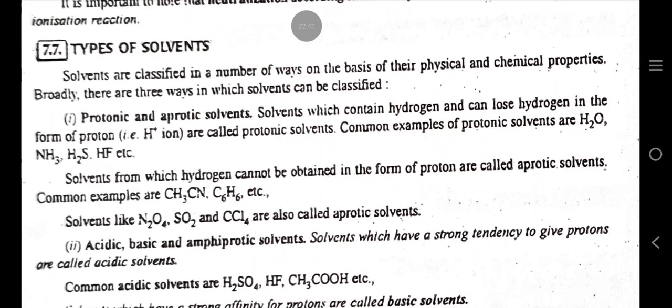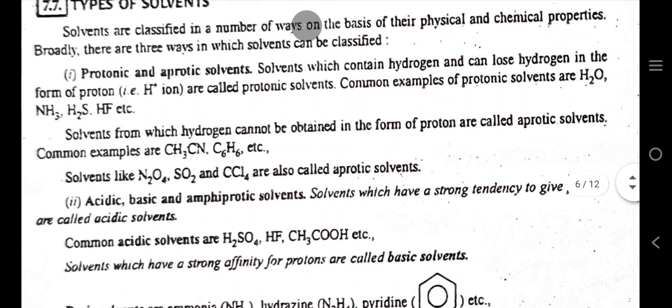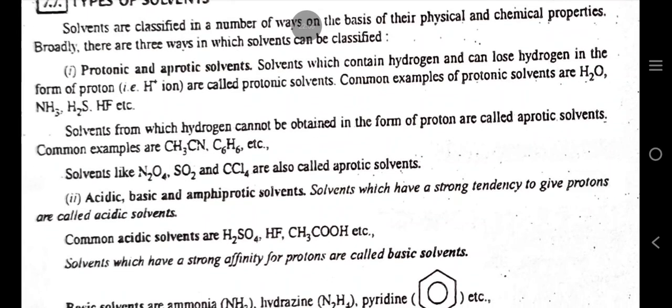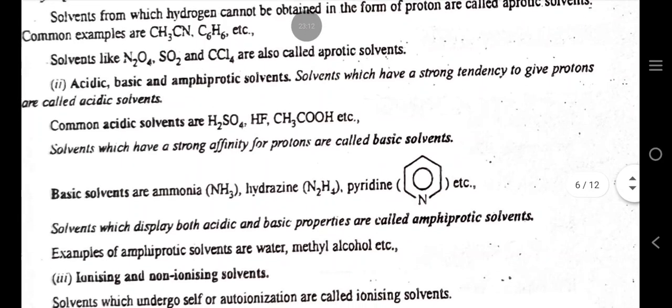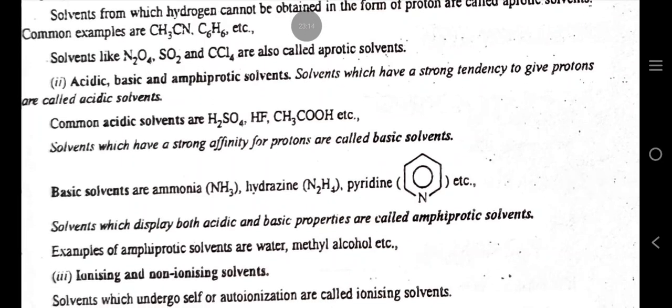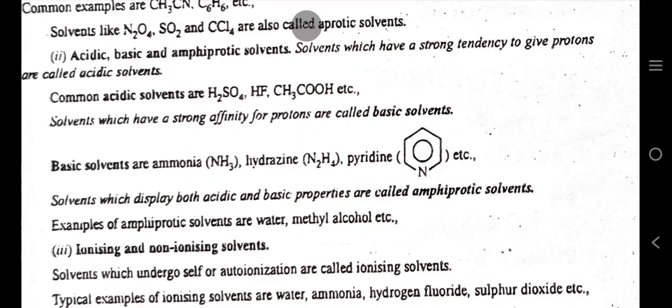Types of solvents. Solvents are classified in a number of ways on the basis of their physical and chemical properties. Broadly, there are three ways in which solvents can be classified. Protonic and aprotic solvents. Solvents which contain hydrogen and can lose hydrogen in the form of proton are called protonic solvents. Common examples of protonic solvents are H2O, NH3, H2S, HF, etc. Solvents from which hydrogen cannot be obtained in the form of proton are called aprotic solvents. Common examples are CH3CN, C6H6, etc. Solvents like N2O4, SO2 and CCl4 are also called aprotic solvents.